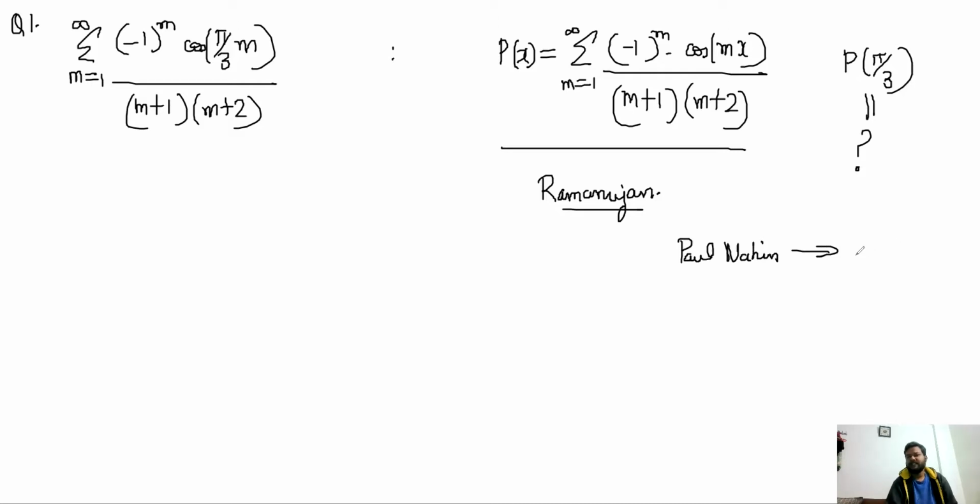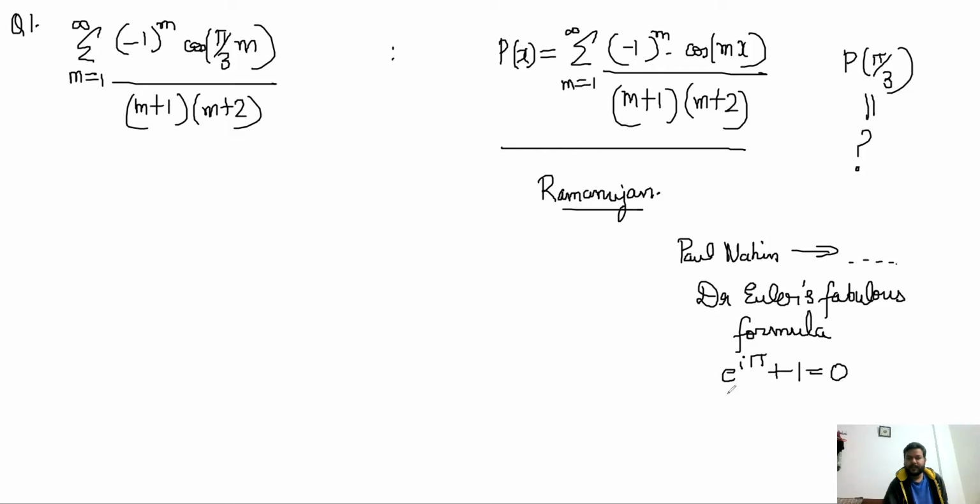I will get the book's name. It's about Dr. Euler's fabulous formula. That whole book is describing this particular equation, which is called one of the most beautiful equations in maths.